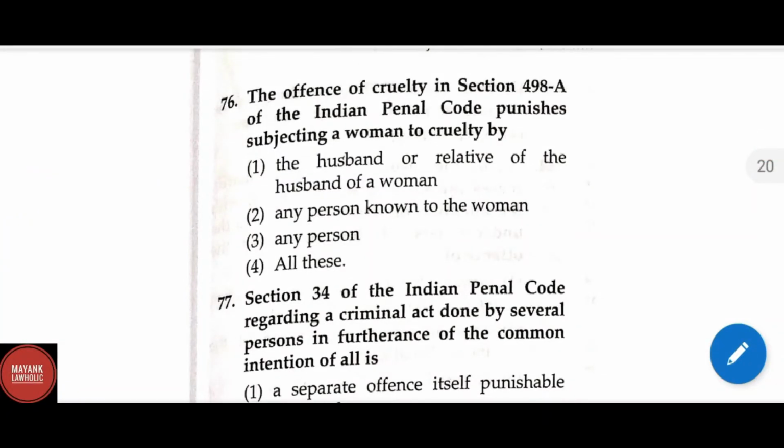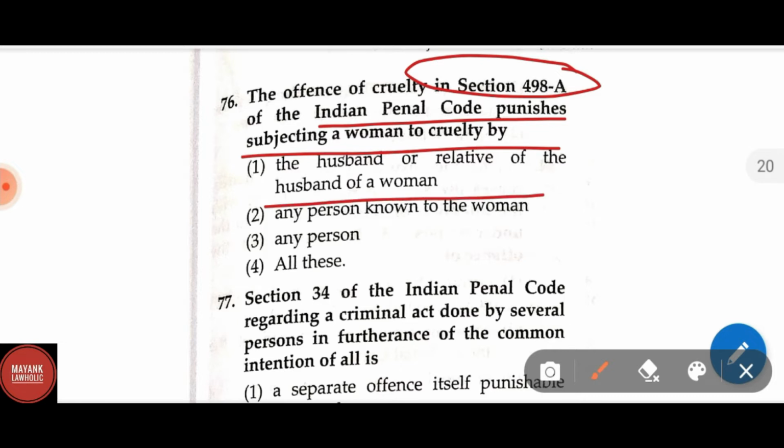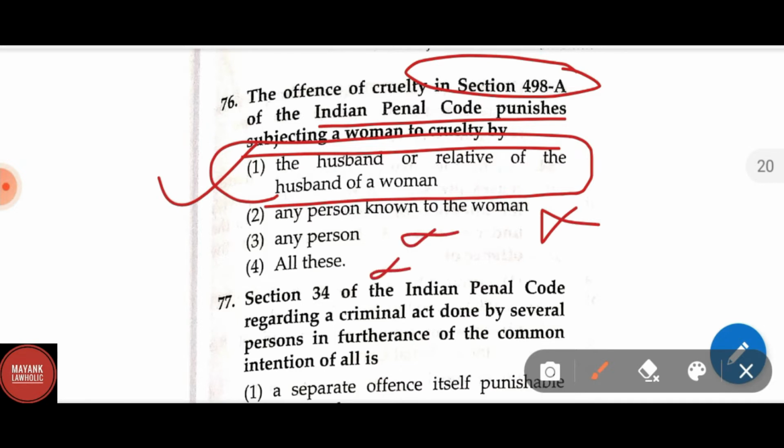Question number 76. The offence of cruelty in section 498A of the IPC punishes subjecting a woman to cruelty by the husband or relative of the husband of a woman. This is the correct answer. Any person known to the woman, this is not the correct answer. Any person, not all these, wrong. This is not the right option. Option 1 is the correct option, that is the husband or relative of the husband of a woman.